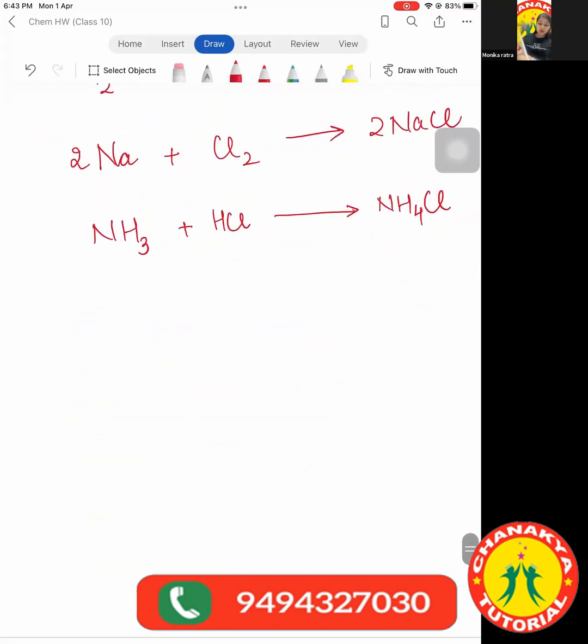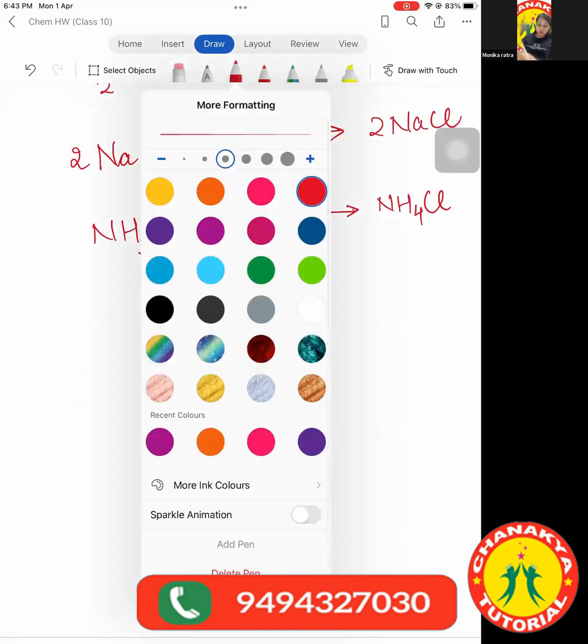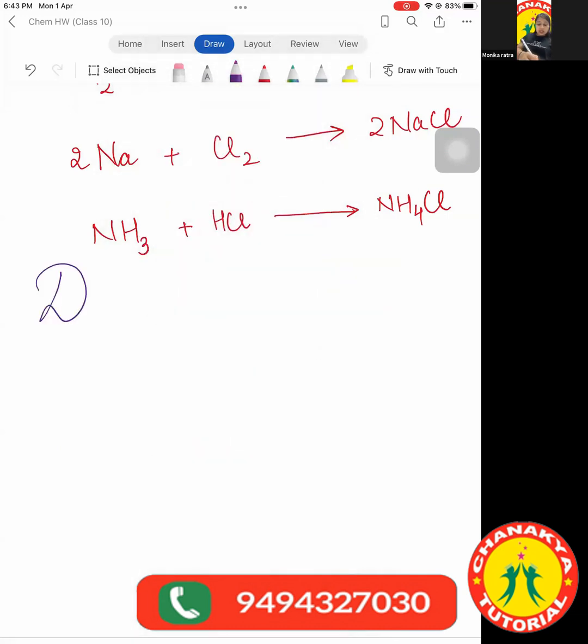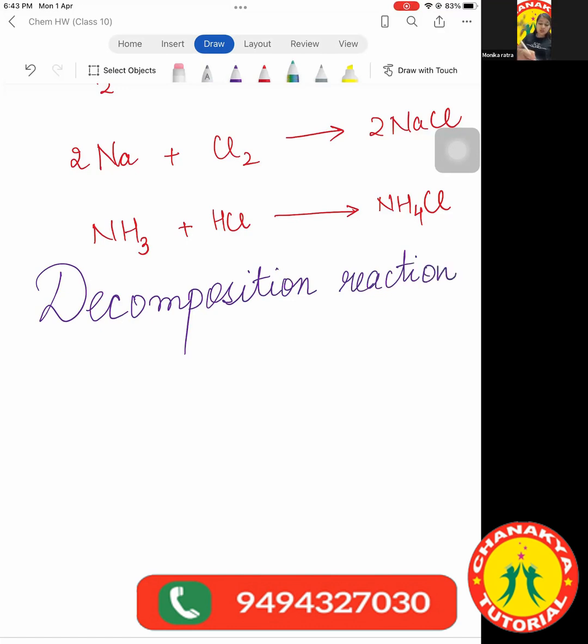Okay, let's move to the second type, very, very, very important. The second type is decomposition reaction. So what is the decomposition reaction? Again, you may find the hidden word in this: decompose. This is the second type of reaction.